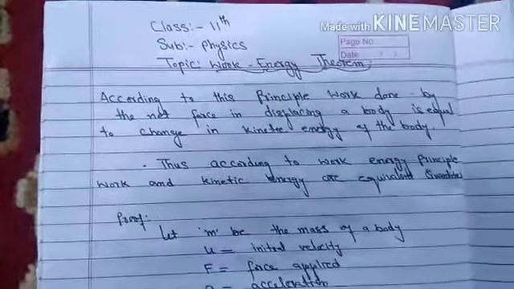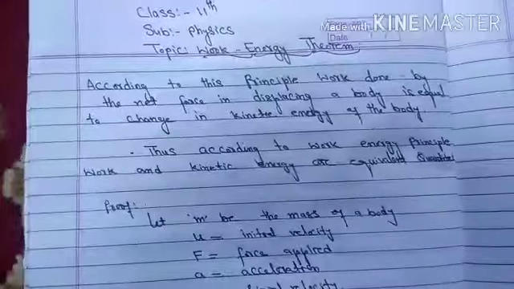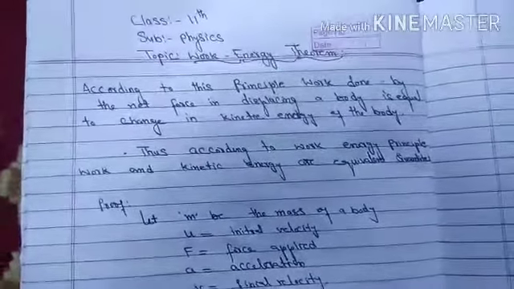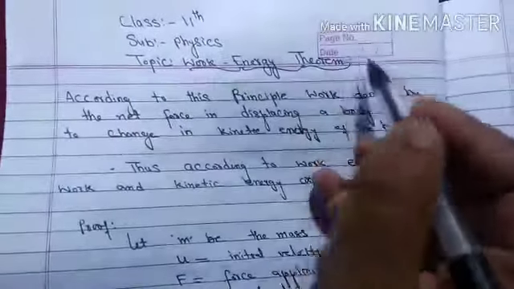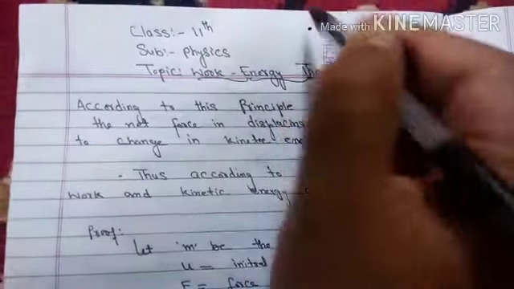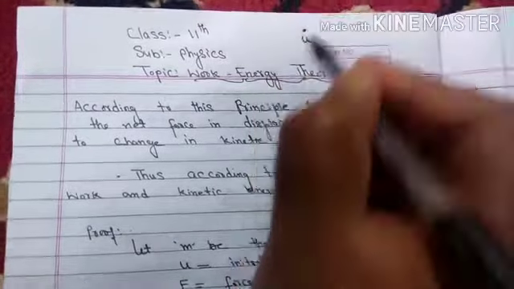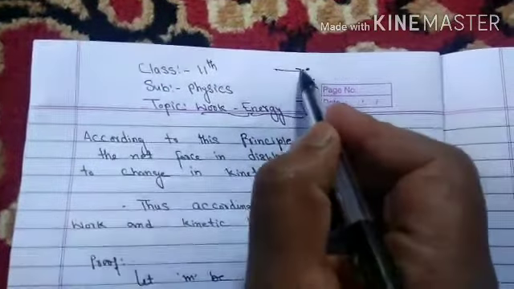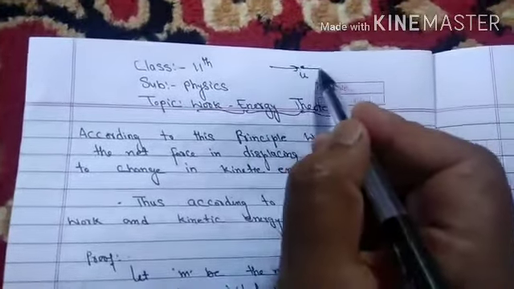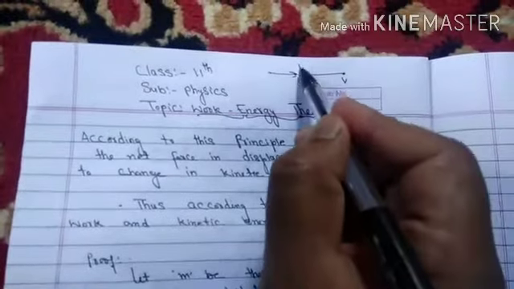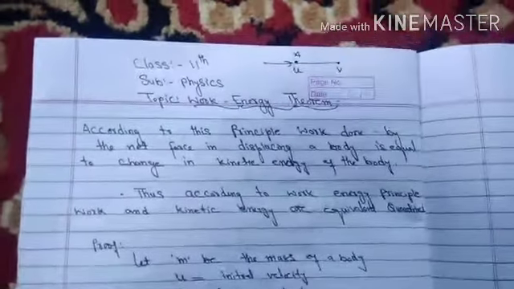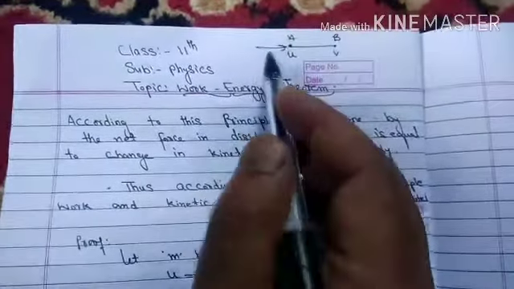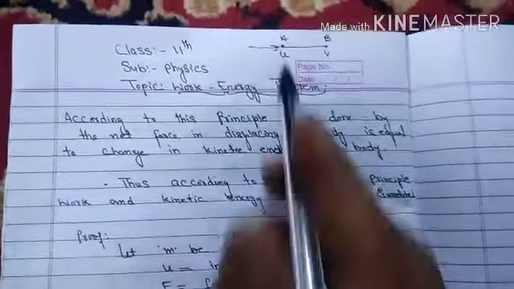Topic is work energy theorem or work energy principle. So what is the work energy theorem or work energy principle? For example, there is a body moving with initial velocity u. Suppose a force is applied on it, so its velocity changes from u to v. At point A, its velocity was u, and at point B, its velocity is v. That means on applying the force, the velocity of the body changes.